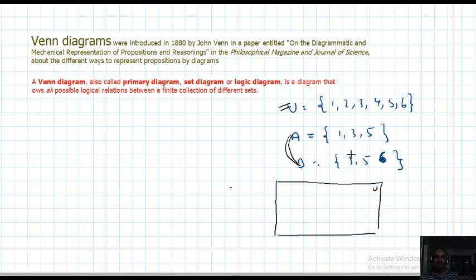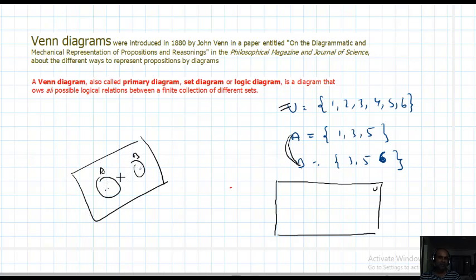If this is the universal set and these are sets A and B with no common elements between them, they are drawn separately. But here some common elements are there: 3 and 5. That's why A and B should be taken as intersecting circles, because common elements are there.